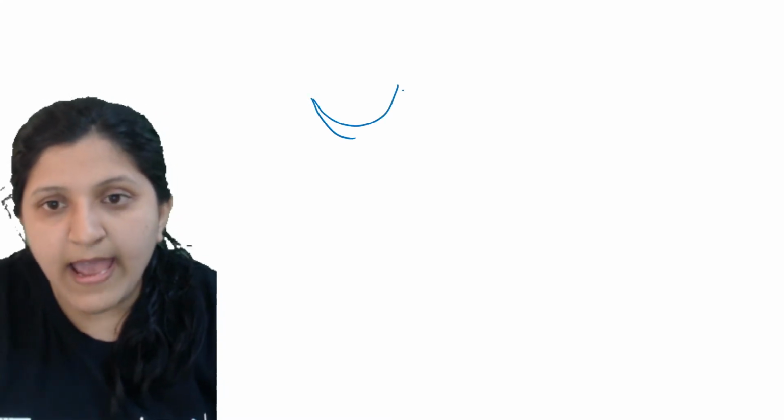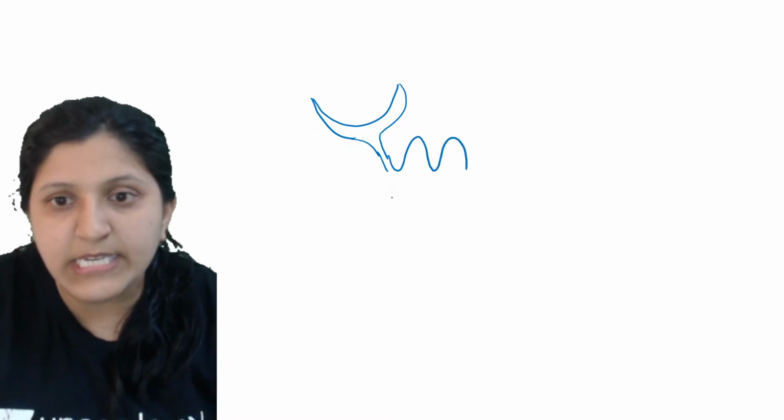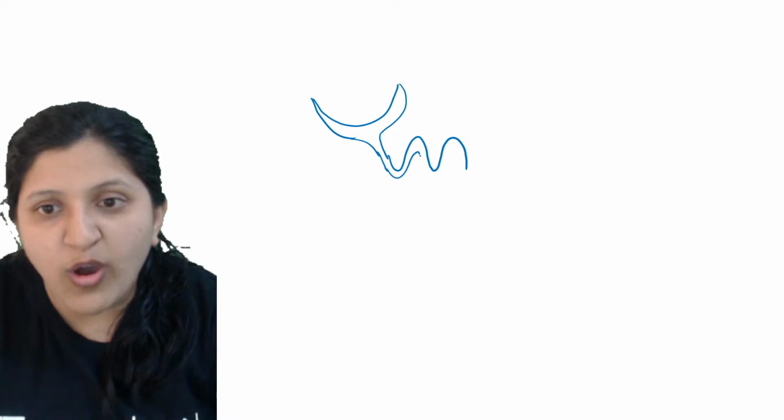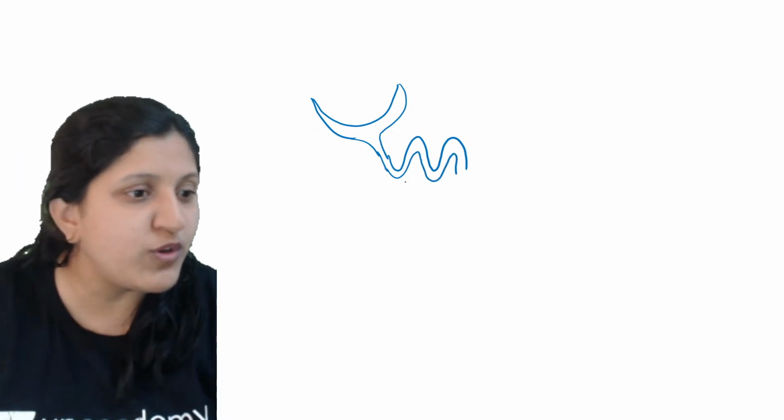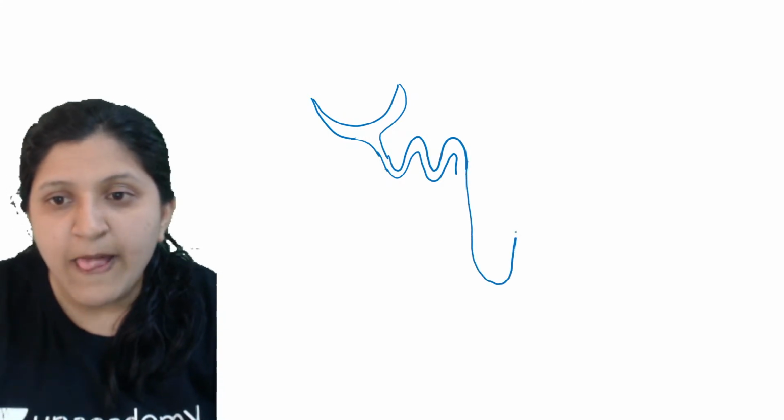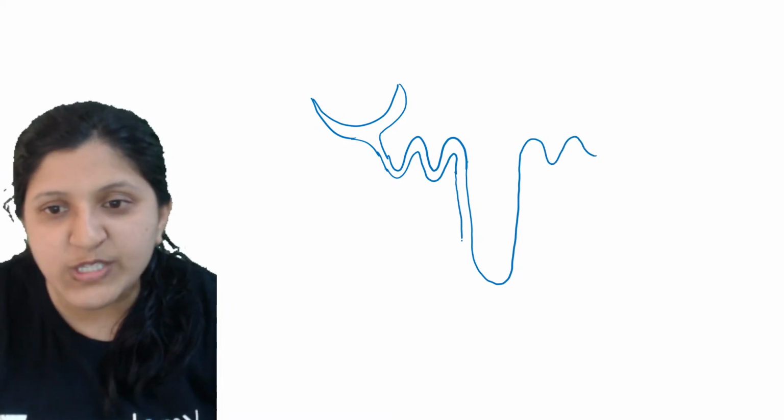Okay, so now there is a Bowman's capsule. This Bowman's capsule continues down, and there we can find a PCT. Any idea why we call it a proximal convoluted tubule? You should know this name. Why do we call the other part a distal convoluted tubule? Why is it PCT? Why is it DCT? What is the meaning? In that name only, you can mention why we call it a PCT and a DCT.